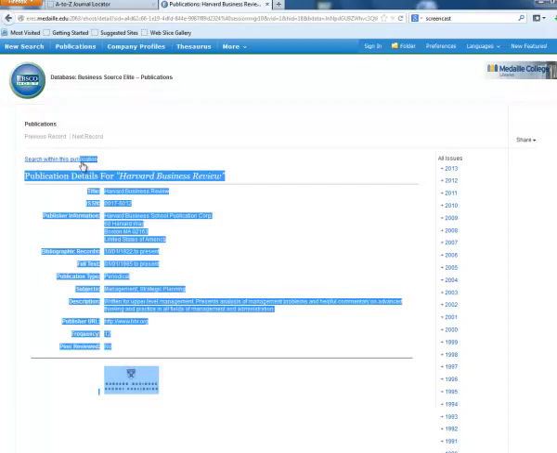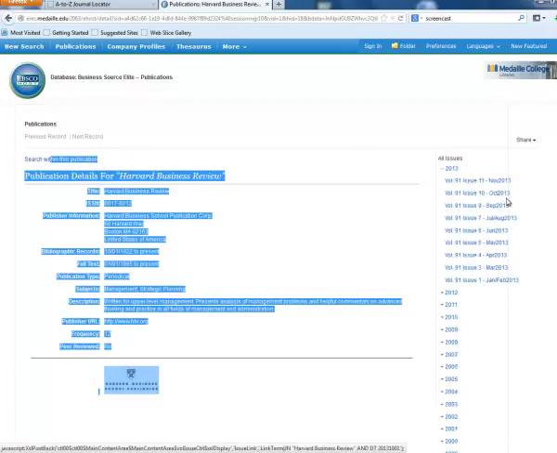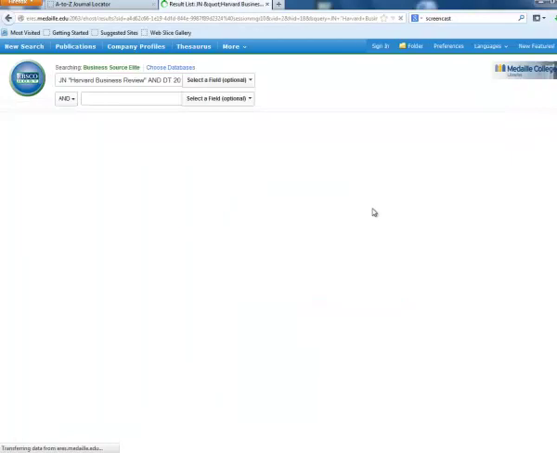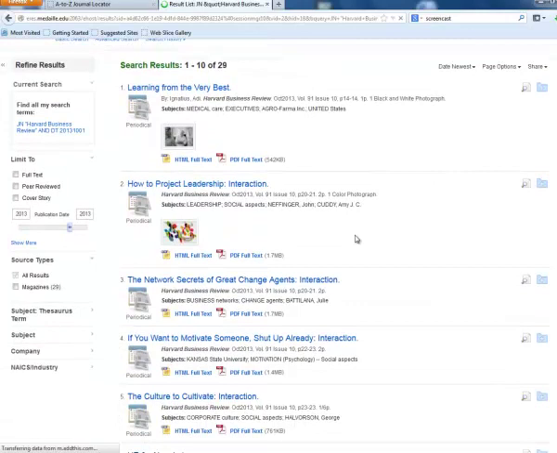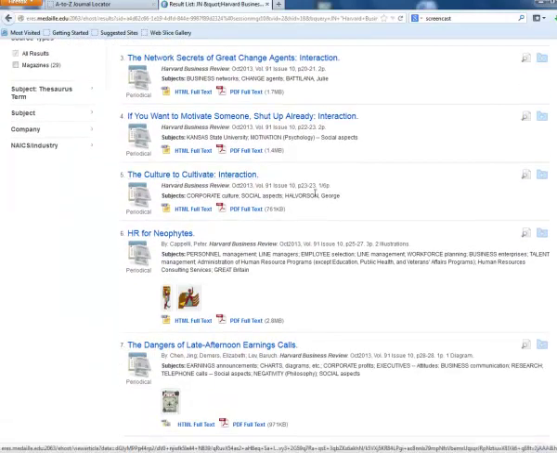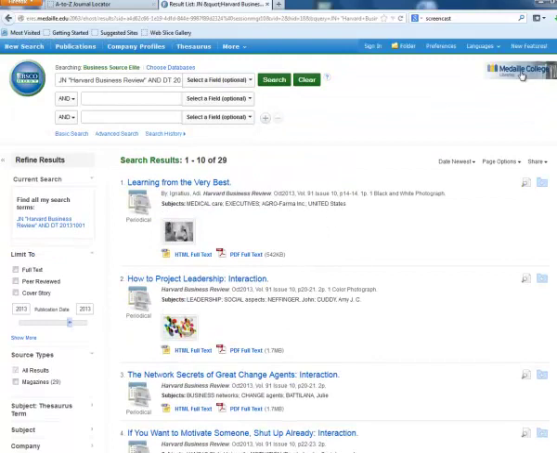Then what we can do is search within the publication, or browse a specific issue. So if you want to go to the October issue of Harvard Business Review, you can click on it there. And then you can see that it'll bring up all the different articles that were available within that particular issue. And again, you can scroll down and click on any one of these and be able to read that particular article. So that's how that journal locator feature works.